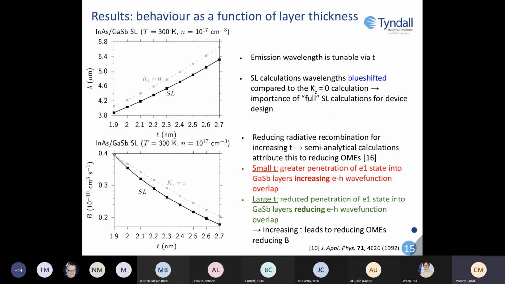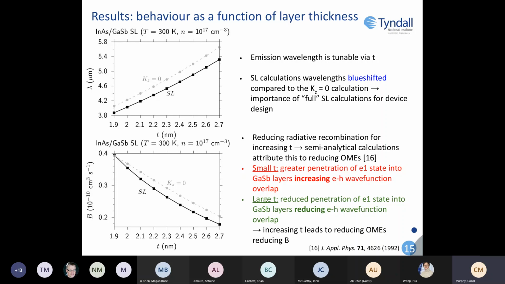And then moving on from analysis at fixed thickness to look at things as a function of the layer thickness, we can see here our emission wavelength extracted from our spontaneous emission spectra for various thicknesses. We can see that the emission wavelength is quite tunable via the thickness. And we can see that the superlattice calculation wavelengths are blue shifted compared to the KZ equals 0 calculations, again highlighting the importance of the full superlattice calculations for device design.